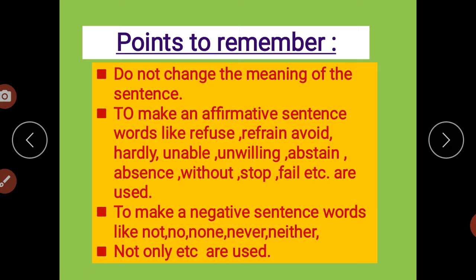And the thumb rule: the meaning of the sentence should not change. Then, to make a negative sentence, words like not, no, none, never, neither, not only, etc. are used. This is also very important.